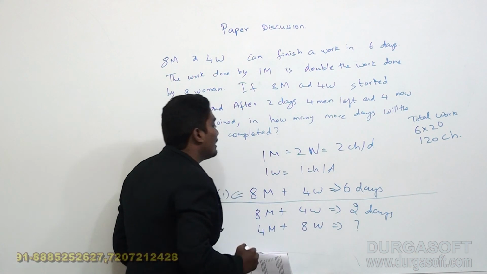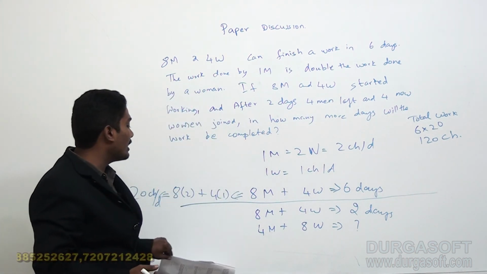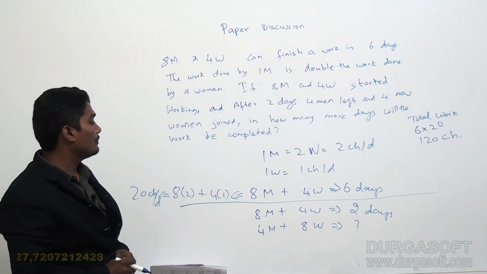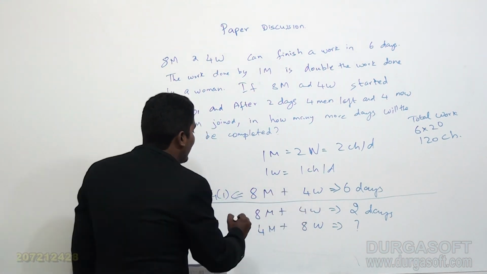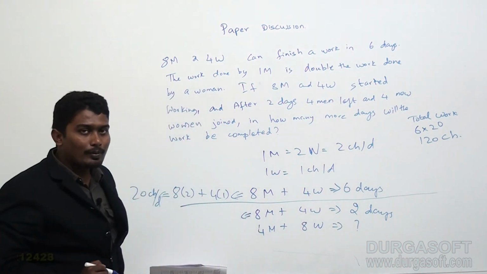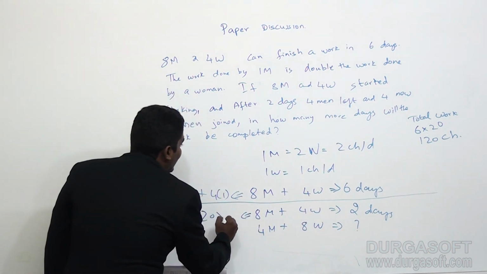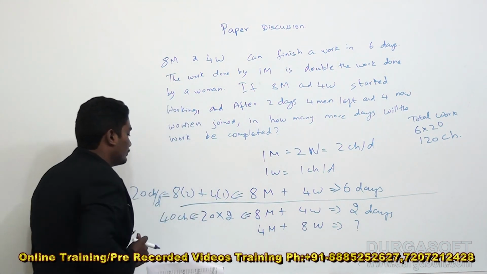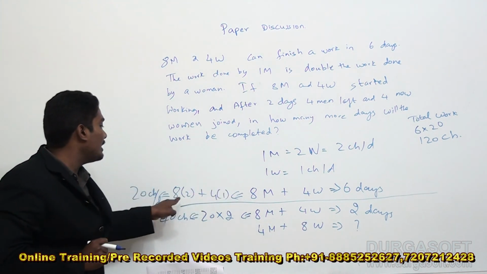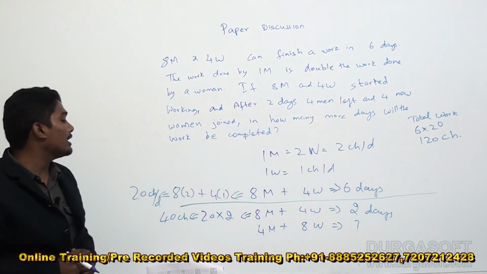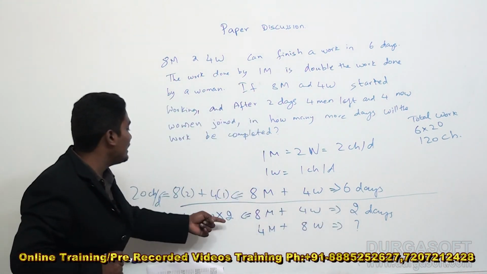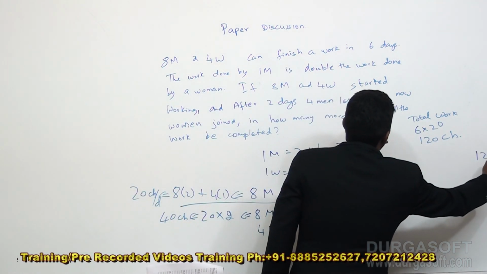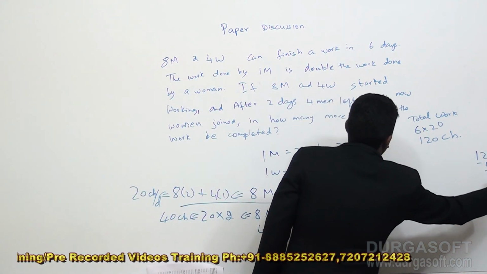So these will be doing the remaining work, or in other words, these will be eating the remaining chocolates. So how many days will they take? That is the question asked. Now I know that 8 men and 4 women will eat 20 chocolates in 1 day. Then in 2 days they will eat 20 into 2, 40 chocolates. I know totally there are 120 chocolates. In 120, if you remove 40 chocolates, there will be 80 chocolates.